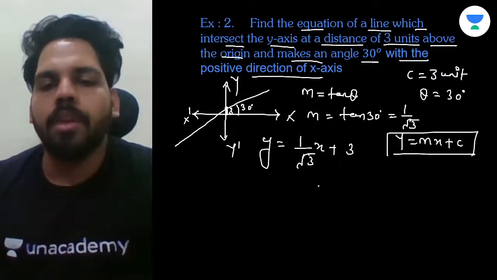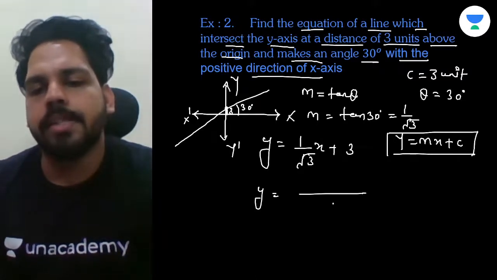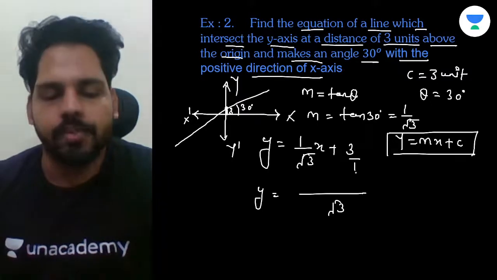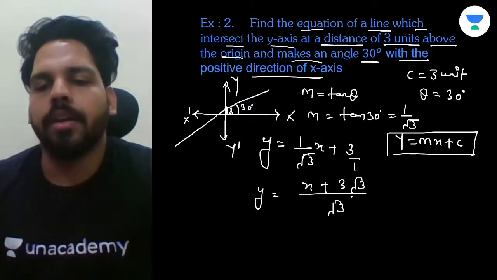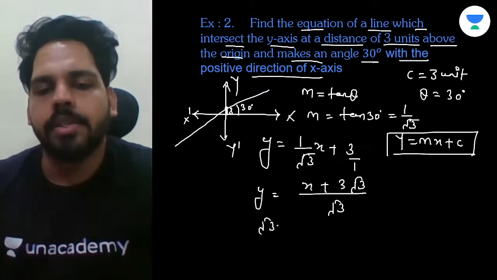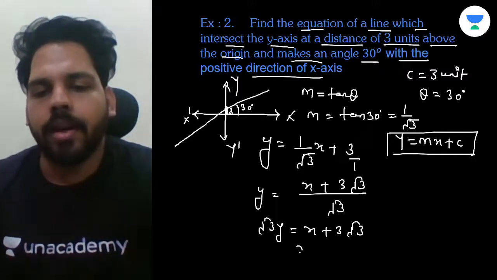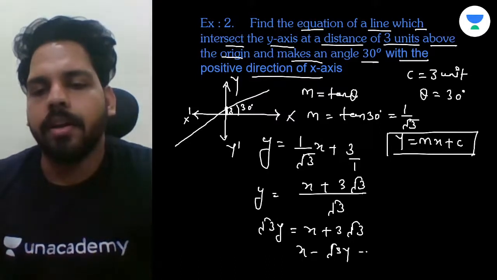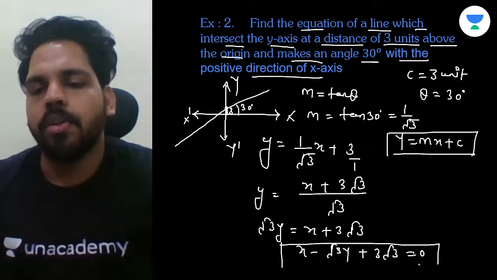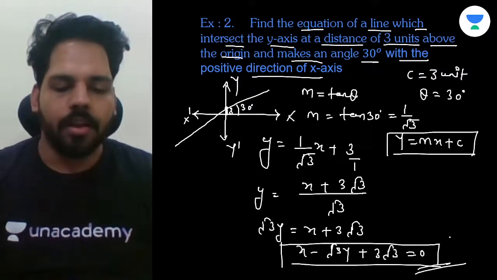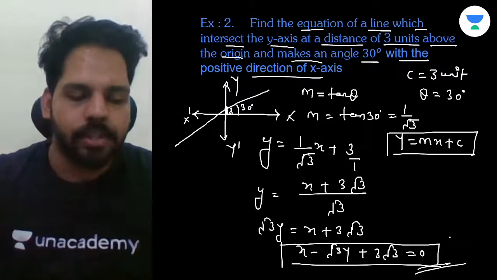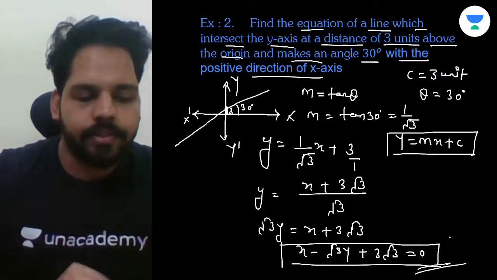So now we can take the LCM first of all. Your LCM will be root 3, and here you can keep 1 as the denominator. So root 3 will cancel out, x and plus 3 root 3. So now root 3 will be multiplied over here. So our equation will be root 3 y is equal to x plus 3 root 3. And now x minus root 3 y plus 3 root 3 is equal to 0. So this will be the equation of the line which they are asking. Understand? So like this we can easily solve questions based on straight line, right?